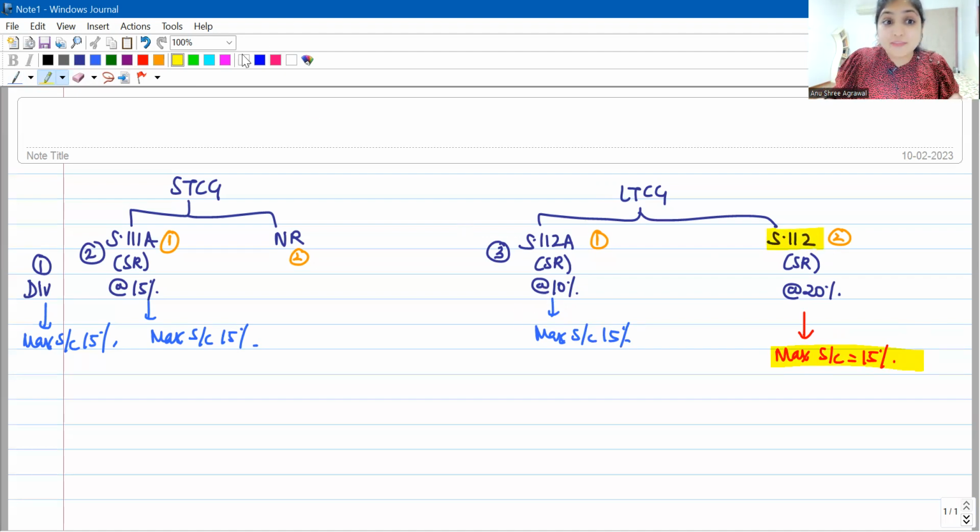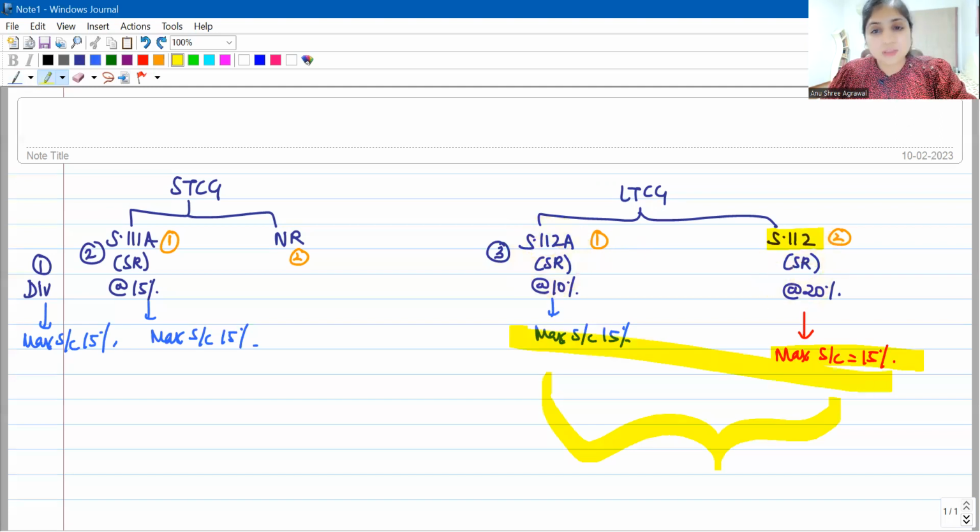So, do you agree if I conclude by saying that now LTCG will always be subject to a maximum surcharge of 15%? Isn't it, guys? Because the LTCG will either be 112 or 112A. It cannot be normal rate. It cannot go anywhere else. So either it's going to get covered over here or here. Now both the places I'm saying maximum surcharge rate 15%. So I can say that LTCG will always be subject to a maximum surcharge rate of 15% only, irrespective of which section it falls under.